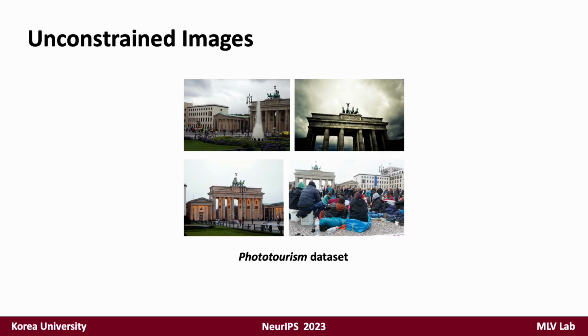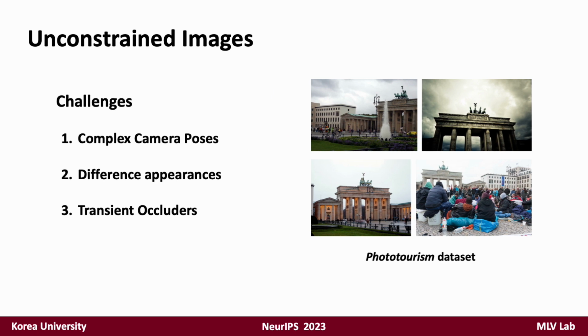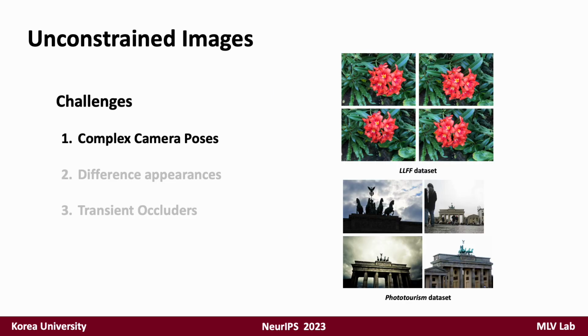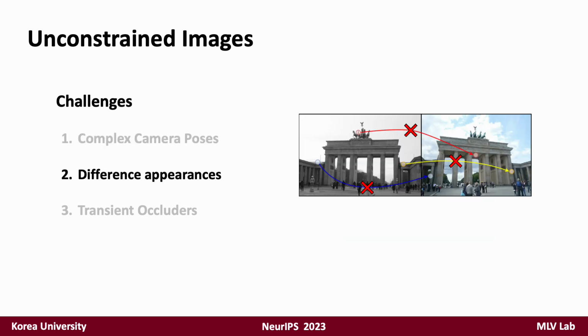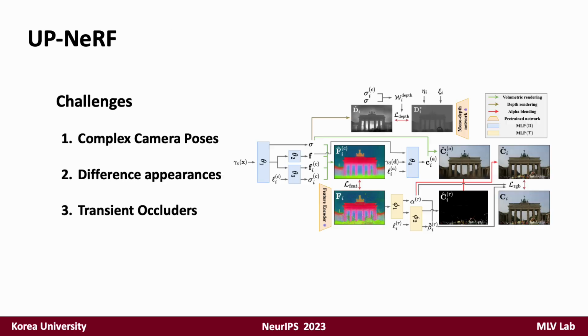However, we observed that these studies failed to train with unconstrained image collections. It has three main challenges that need to be addressed. First, it involves more complex camera poses compared to other image datasets. Second, it has diverse appearance due to variation in weather and time. The third challenge is the presence of various transient objects in the images. So we propose UP-NeRF, which tackles these three challenges.